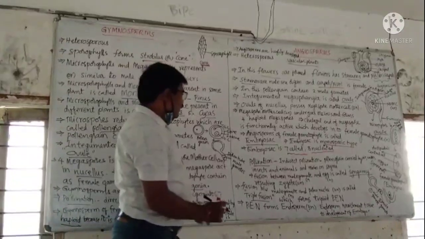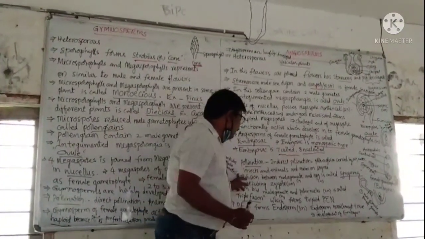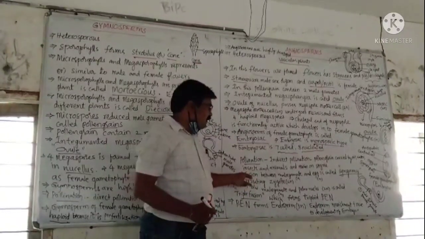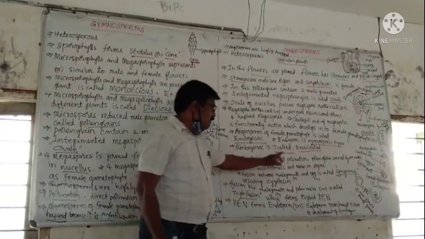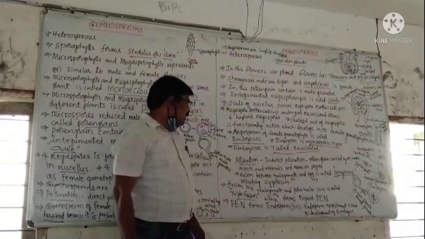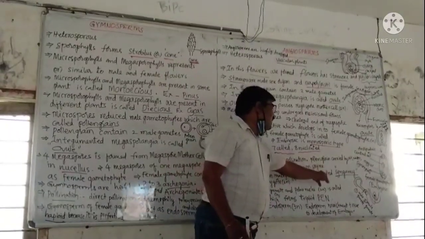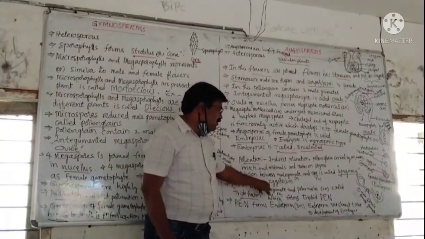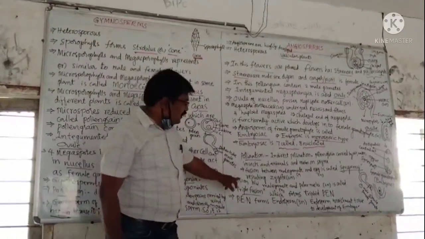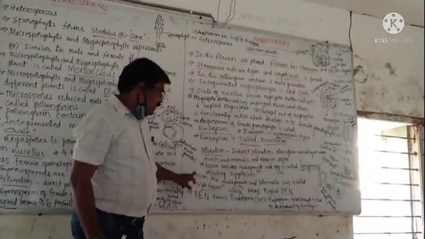In angiosperms, fertilization takes place in the embryo sac and is of two types: one is syngamy, the second is triple fusion. Fusion between the male gamete and egg is called syngamy, which forms the zygote.